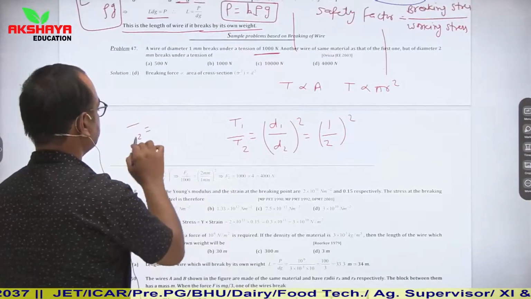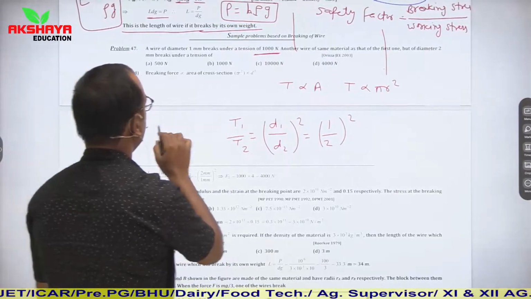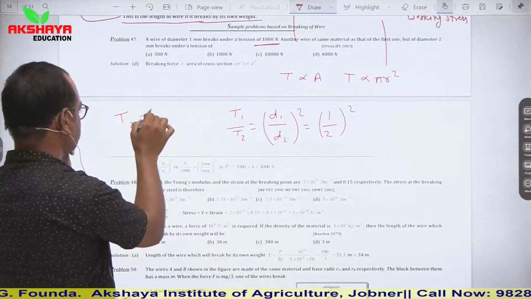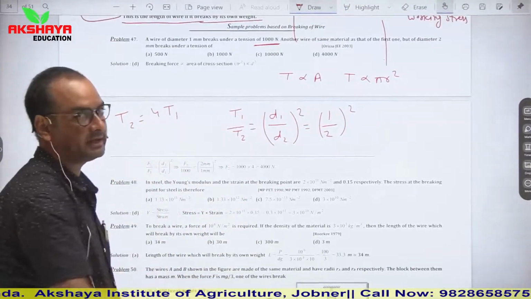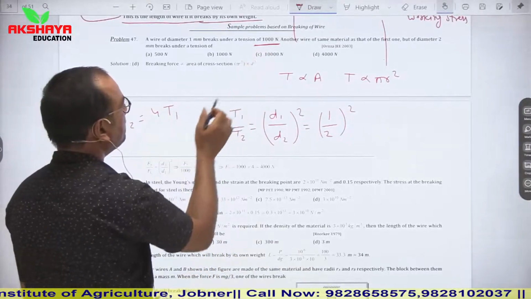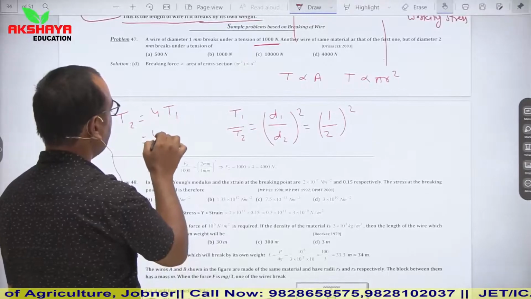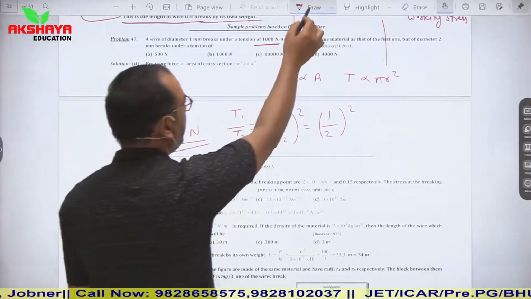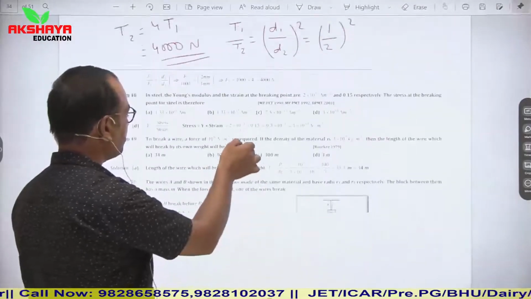It means the tension in the second wire becomes 4 times. The initial tension is 1000 Newton, so the new tension is 4000 Newton. So this is the simple pattern of question. Now let us see one more question.